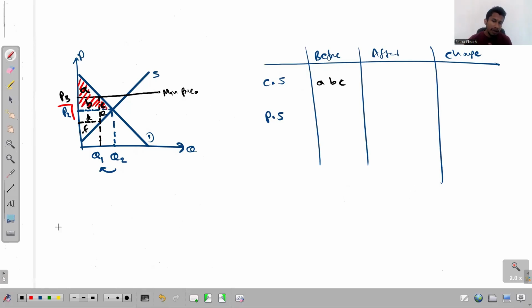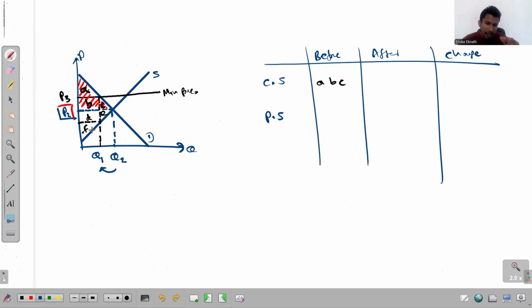And in the same way, if I try to explain the region which represents the producer surplus, which region is that? That is the region above the supply curve, right? So that is the region above the supply curve. And then below the price received by the producer. See, before imposing the minimum price, the market price was P2 and that was the same price received by the producer.